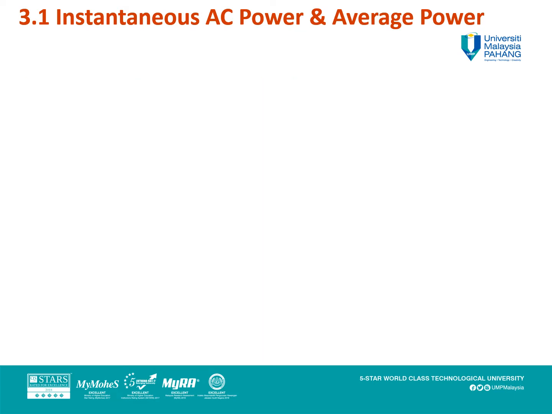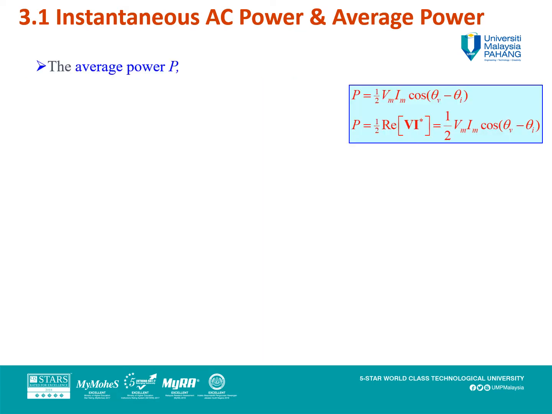From the average power equation, as you learned before, P equals Im Vm cos(theta v minus theta i). So actually, it is the real part of V multiplied by I. V and I here are considered from the sinusoidal equation, where you have Vm angle theta v and Im angle theta i.